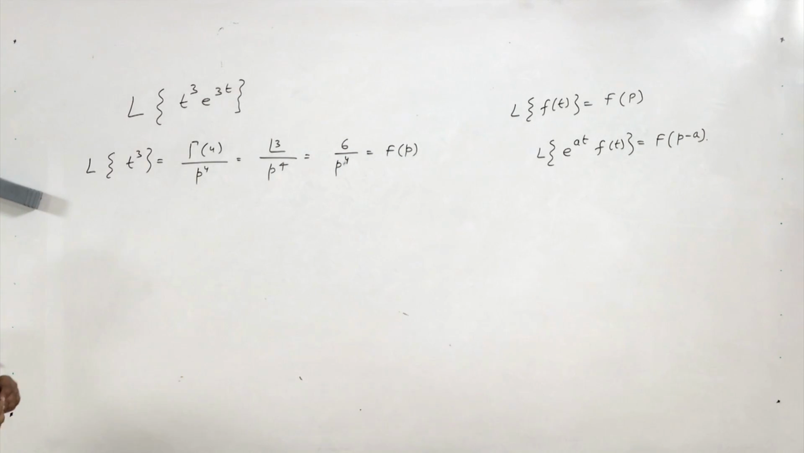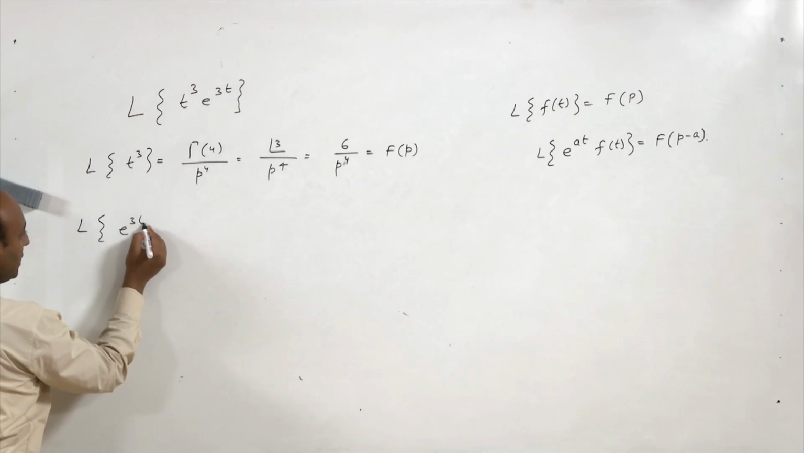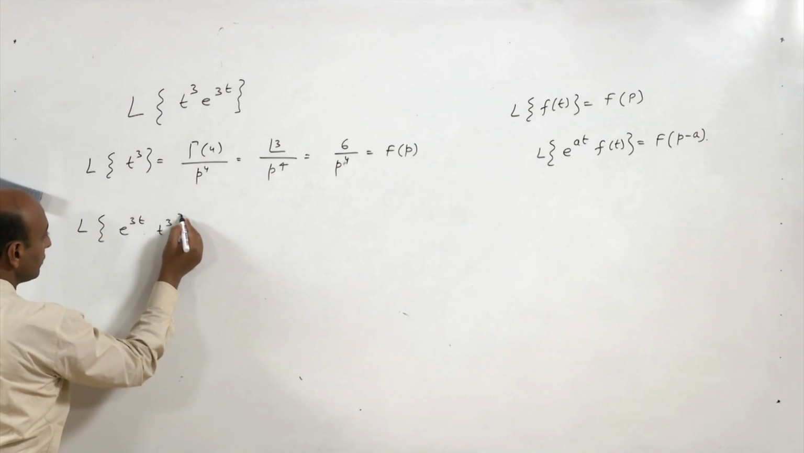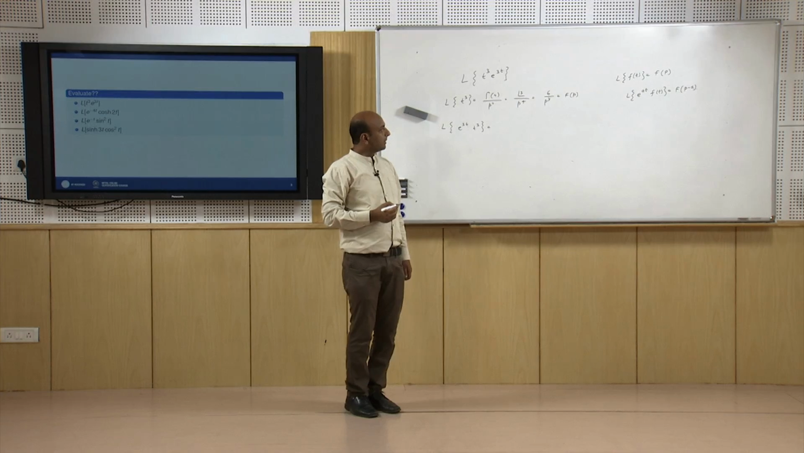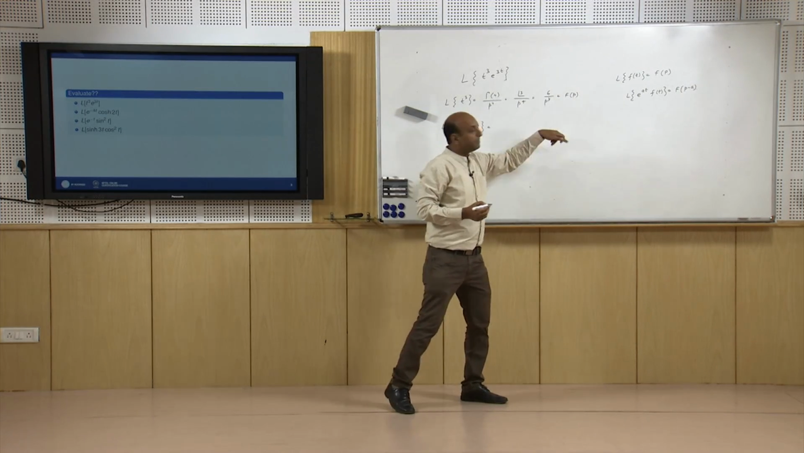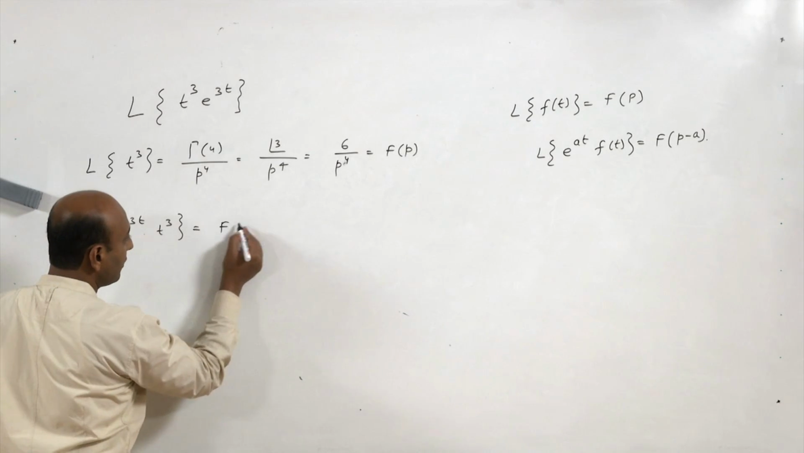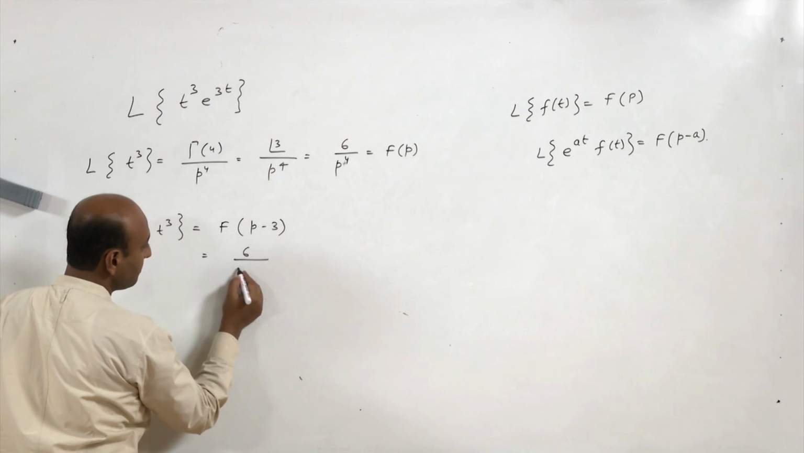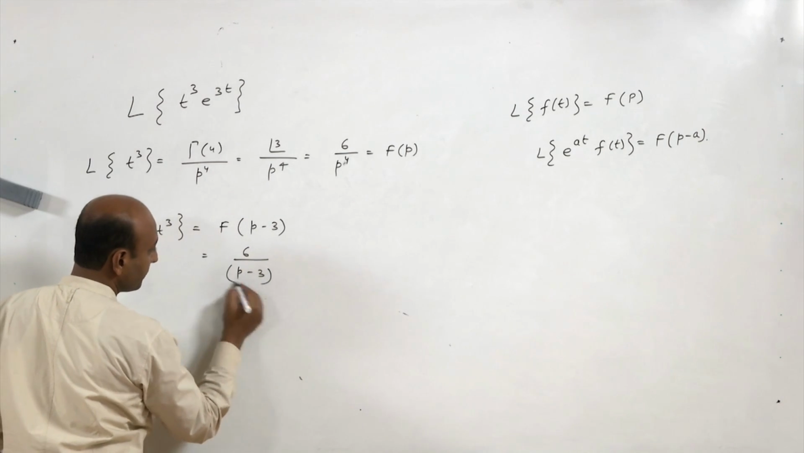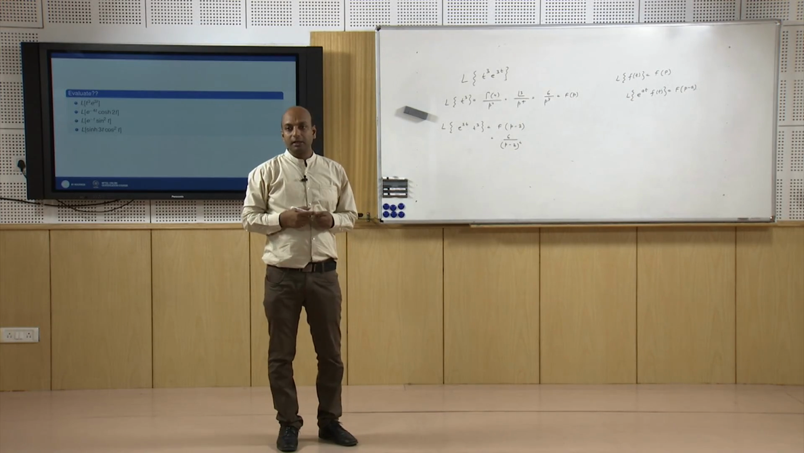Now, you have to compute the Laplace transform of e^(3t) into t cube. So, you simply replace p in F(p) by p minus a, and a here is 3. So, that is nothing but F(p minus 3). So, that is nothing but 6 upon (p minus 3) to the power 4. So, that will be the Laplace transform of t cube e^(3t).